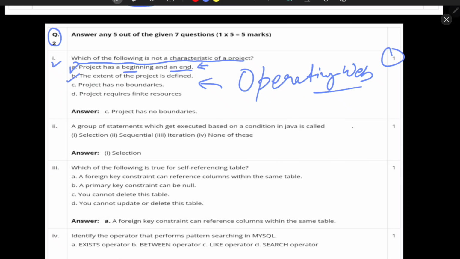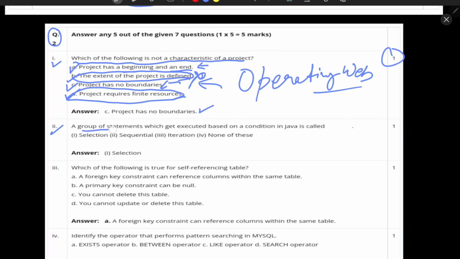The next is that the extent of the project is defined. It is not like after some time that particular software which you are using is used for some other purpose. Secondly, the updates are coming, so maybe they have varieties of ways to use some particular software, so it is not the right option. Third is project has no boundaries. That is the right thing, because that is why the updates are coming day by day and we are improving the applications. Project requires finite resources. That is not possible, because we would need infinite resources, because a project has no boundary. So the third option is correct, project has no boundaries.